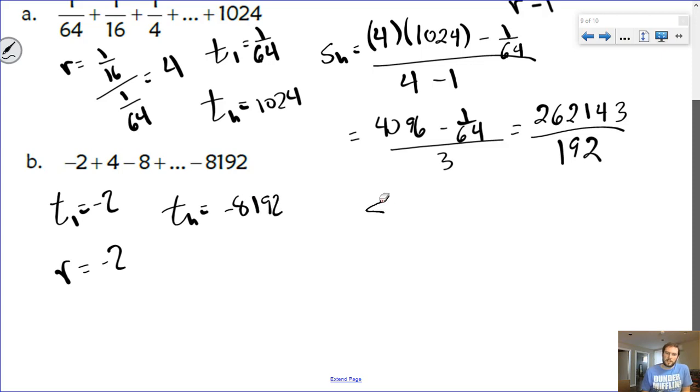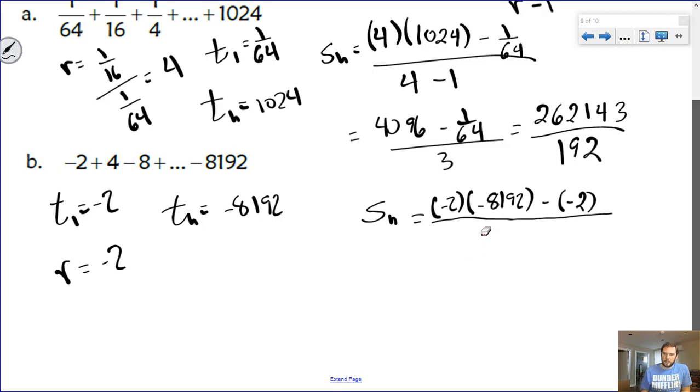So if we're looking for the sum here, the sum of our n terms is going to be equal to r times Tn minus term 1, all over r minus 1. So -2 minus 1.